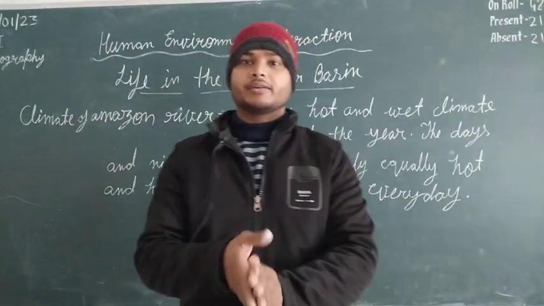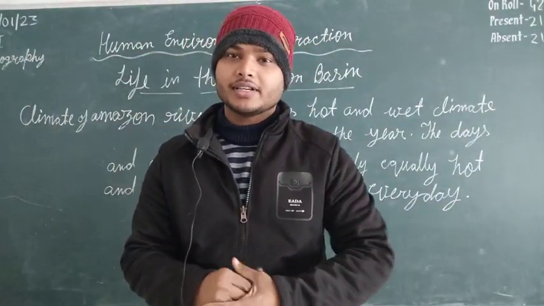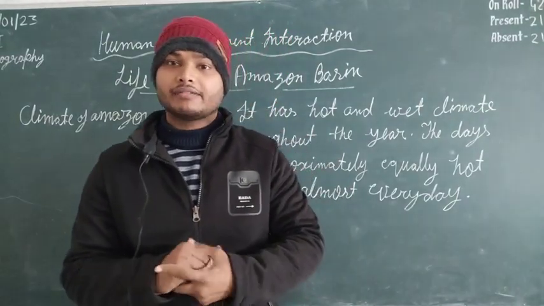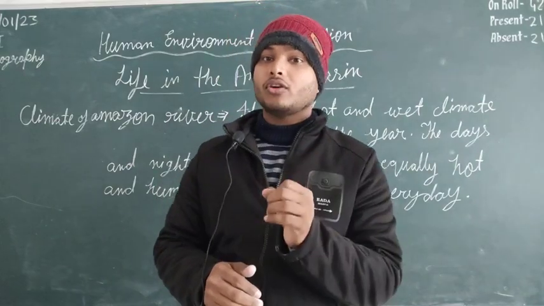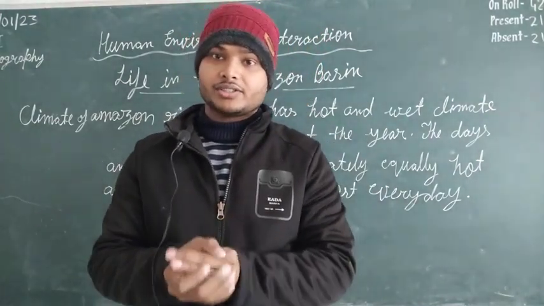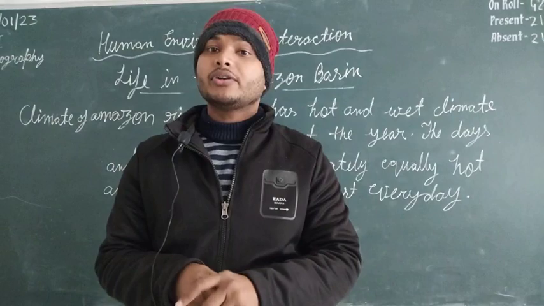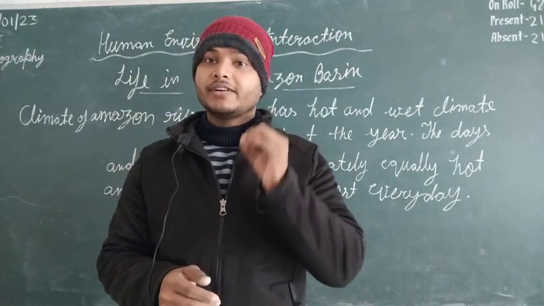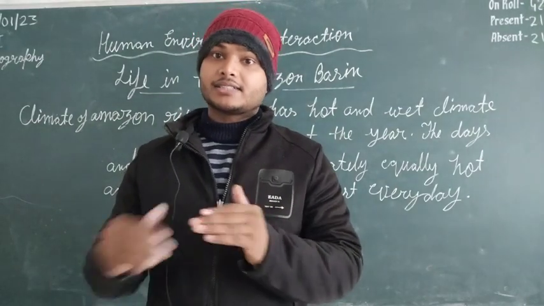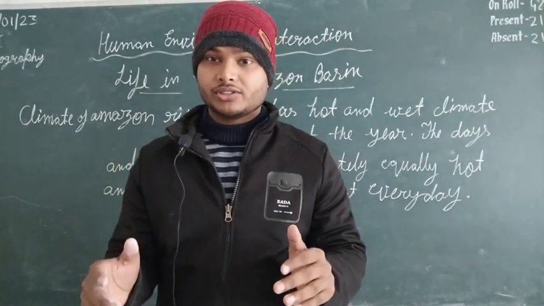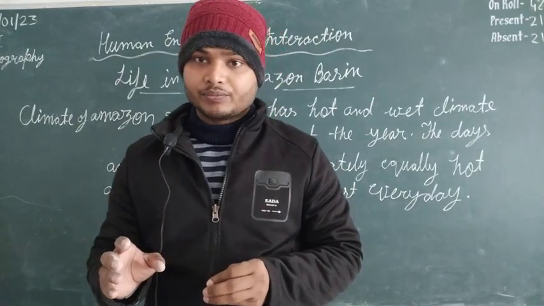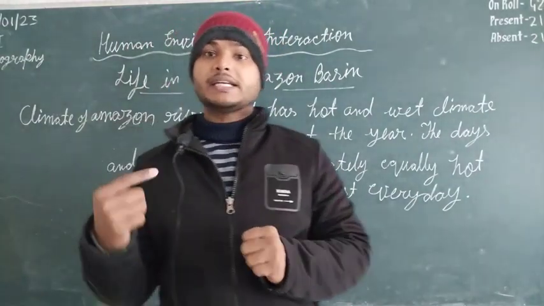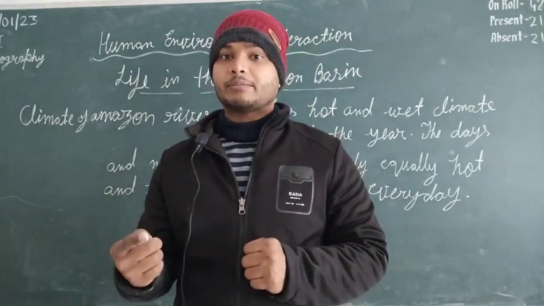As we know, the Amazon River is completely situated near the equatorial region. Last day we discussed the tropical region, and in the natural vegetation chapter we discussed that in the equatorial region there is evergreen forest and there is rain every time. Why? Because it is near the equator, it gets a lot of moisture, so anytime there may be rain. Same in the Amazon basin, the climate is completely the equatorial type of climate.